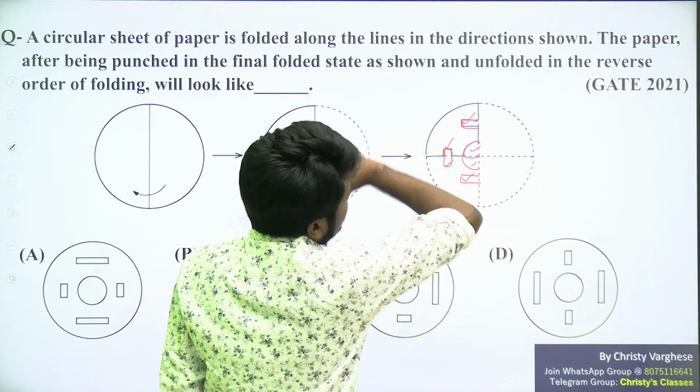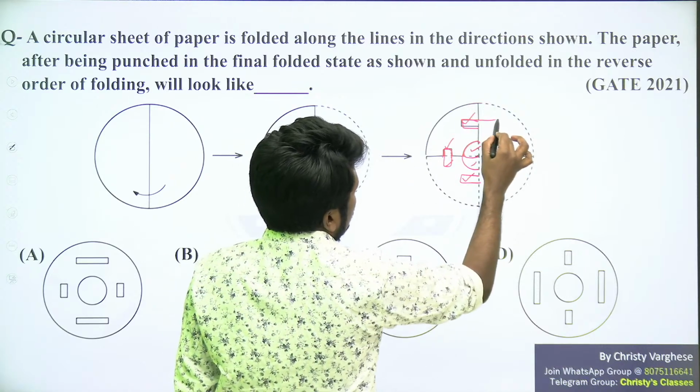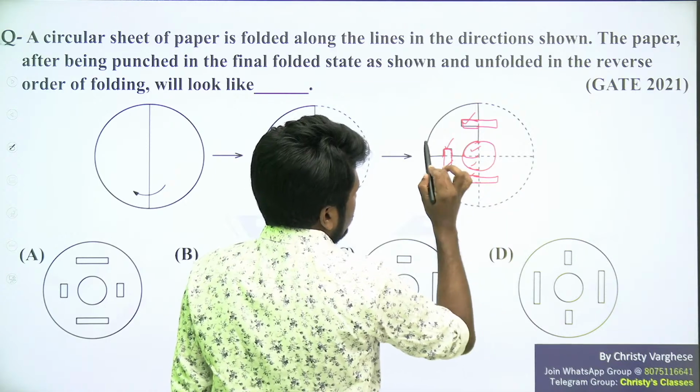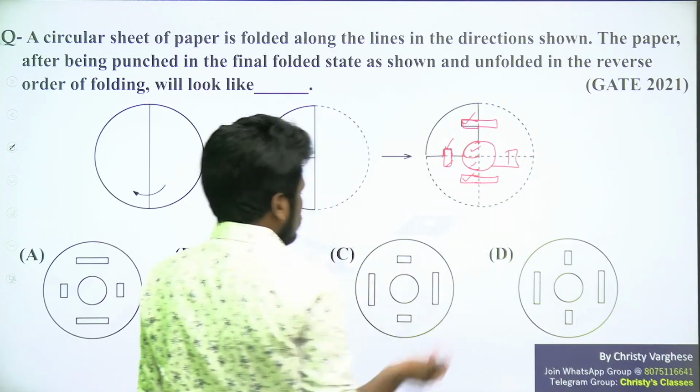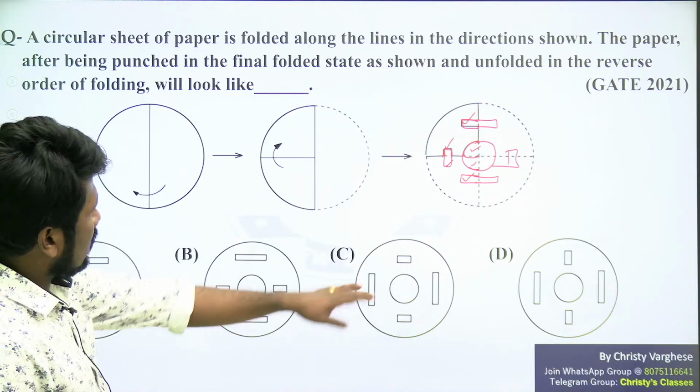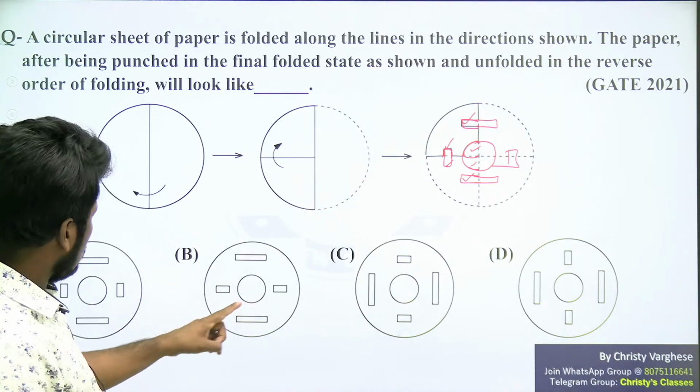And when you fold this vertically, this will match here. This will form a full circle. This will match here. This will match here. And which option is saying so? It's super easy. So yeah, the height you should be careful about.